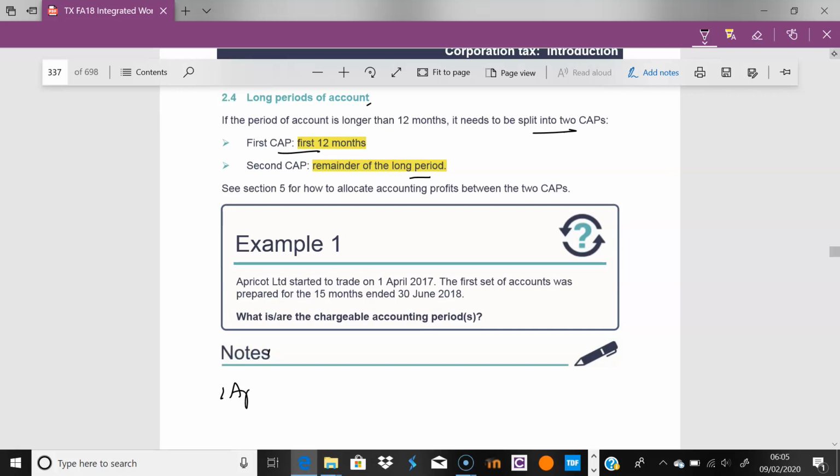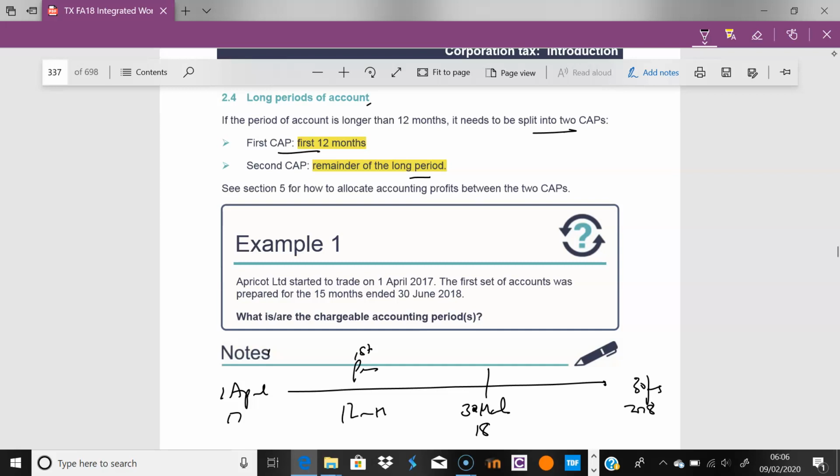We take the first time. So here we have 1st of April. These guys went all the way to the 30th of June 2018. Well, 1st of April 2017, I will stop at the 31st of March 2018. That's my first period, a 12-month period, and my second period is a 3-month period. Obviously these people want their year end to be the 30th of June. So post this, I know my accounts are going to be 1st of July 2018 to the 30th of June 2019. That's what they seem to be aiming for.